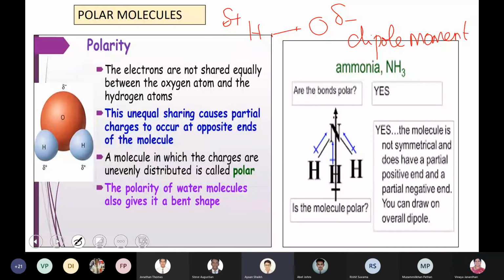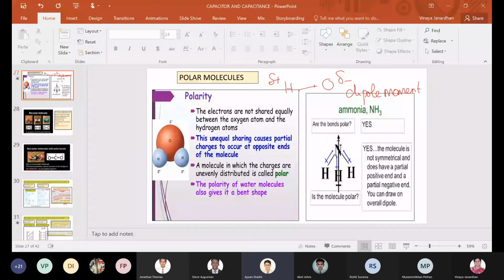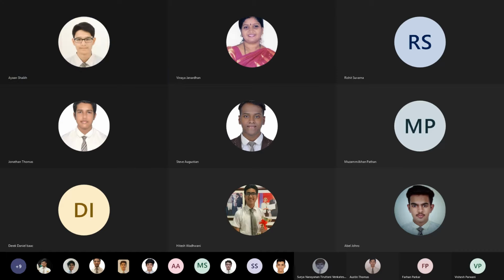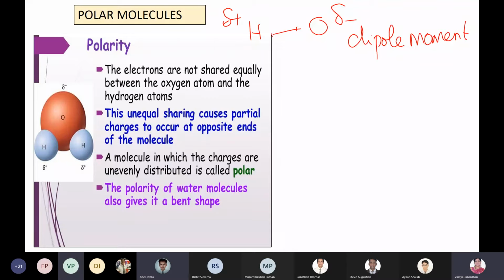Ma'am, are you presenting something? Yes. You can't see? Is it not visible, boys? Is it visible? Yes, ma'am. Now it came. Sorry, boys.